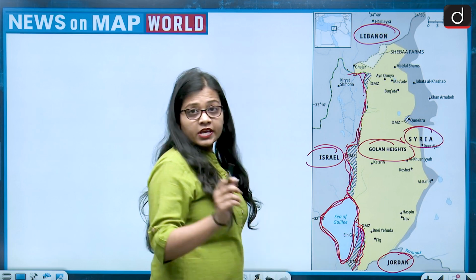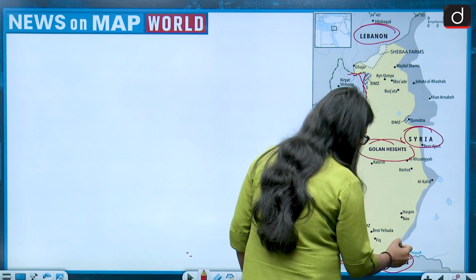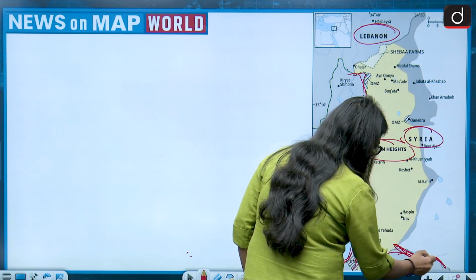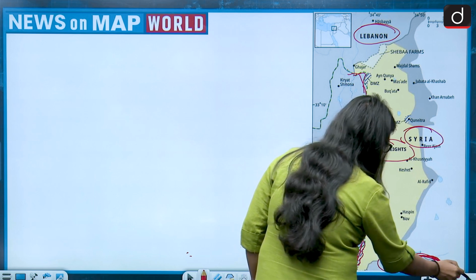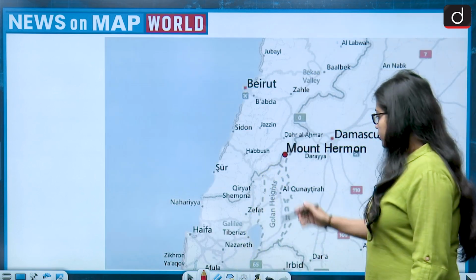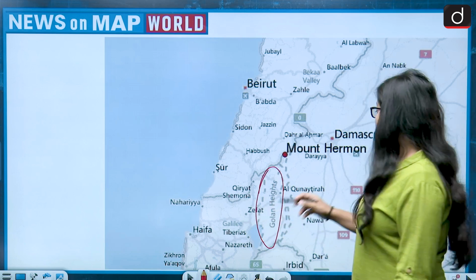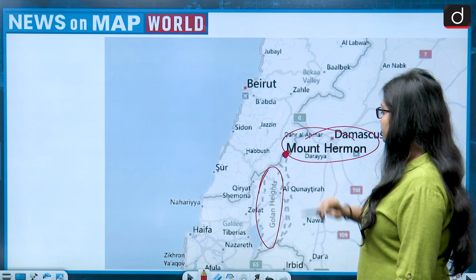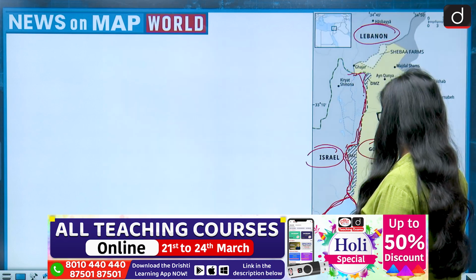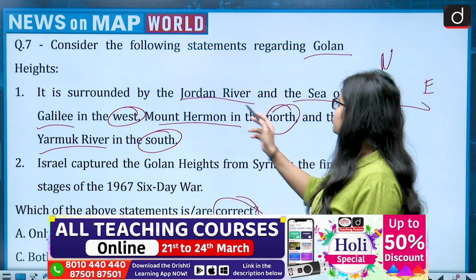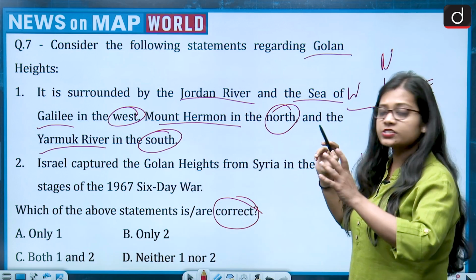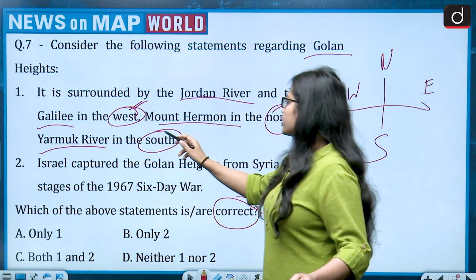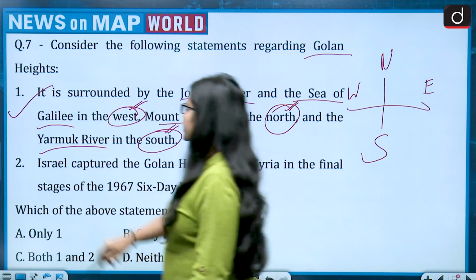Then we will talk about the Yarmouk River. So the Yarmouk River is lying to the south of Golan Heights. So that is also correct. This is the location, and this is how the Yarmouk River flows. And this is Golan Heights. Mount Hermon lies to the north of Golan Heights. This is Mount Hermon. So it is surrounded by Jordan River and the Sea of Galilee in the west. This is correct. Mount Hermon in the north, correct. And the Yarmouk River in the south, correct. So first statement becomes correct.